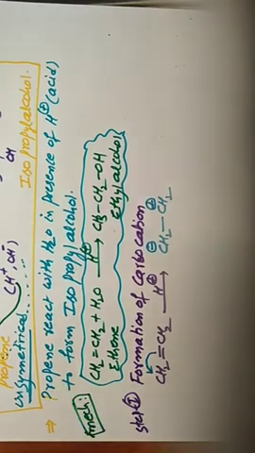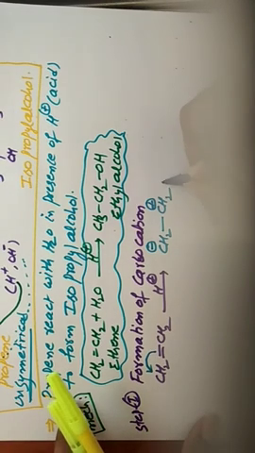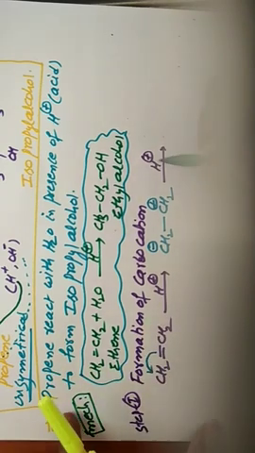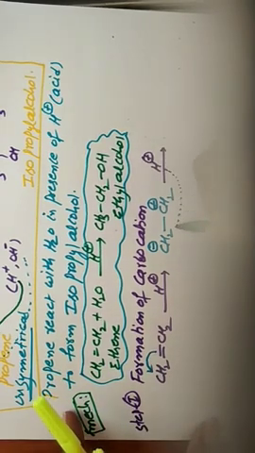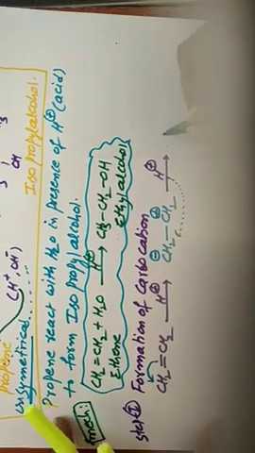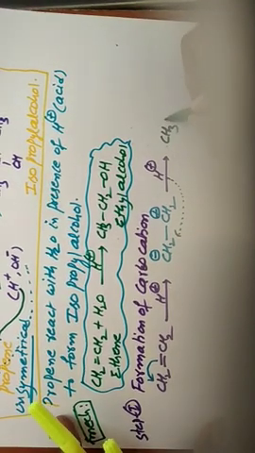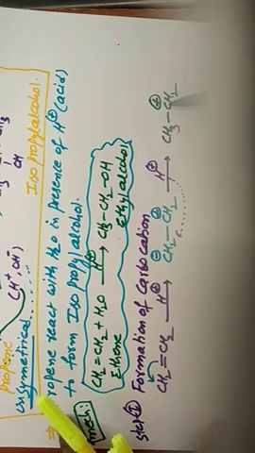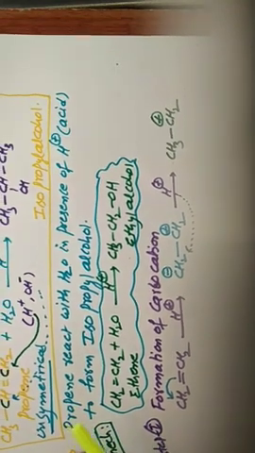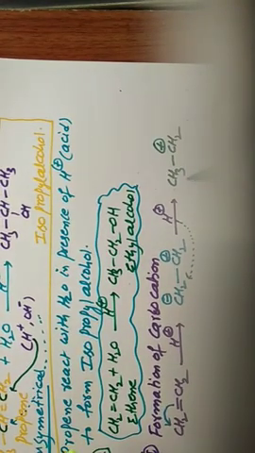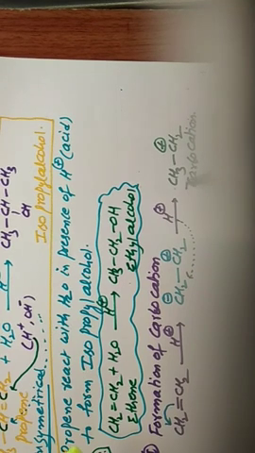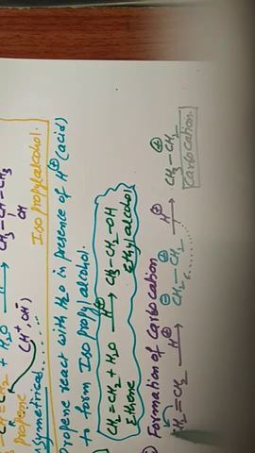Then immediately this H plus is attached to the negatively charged carbon. Then what can we get? We can get CH3 bond CH2 plus. This is the carbocation, carbon having positive charge. That's why this is taken as carbocation. We can get carbocation in the first step, formation of carbocation. So this is the first reaction.